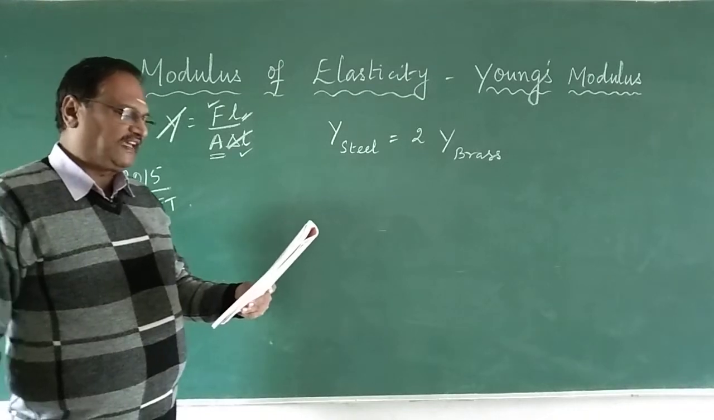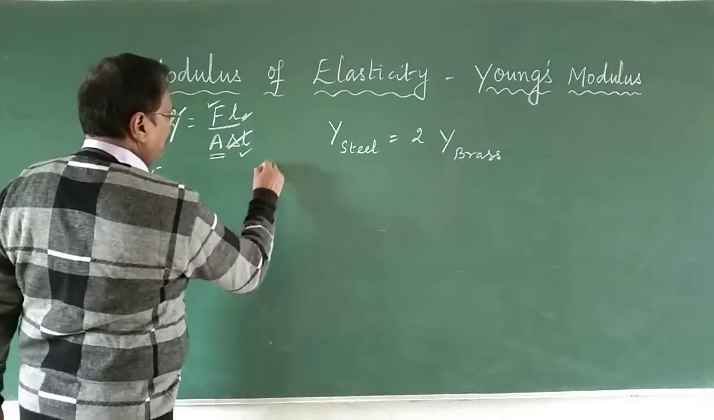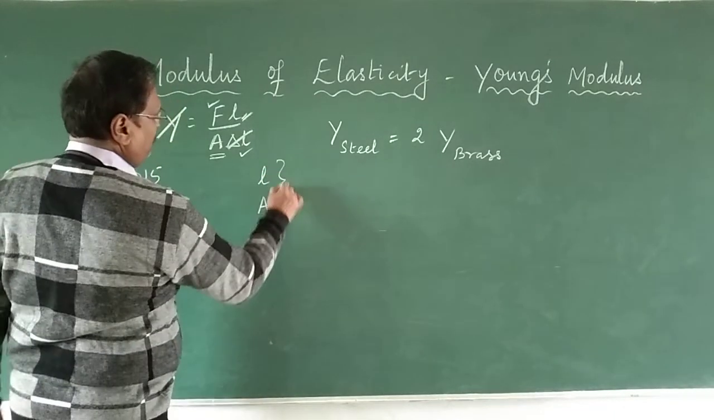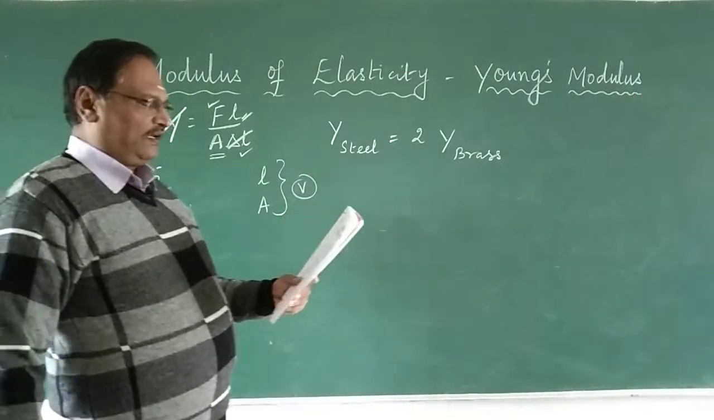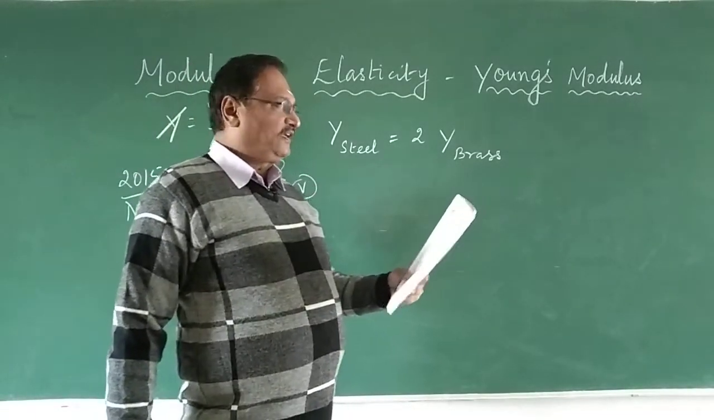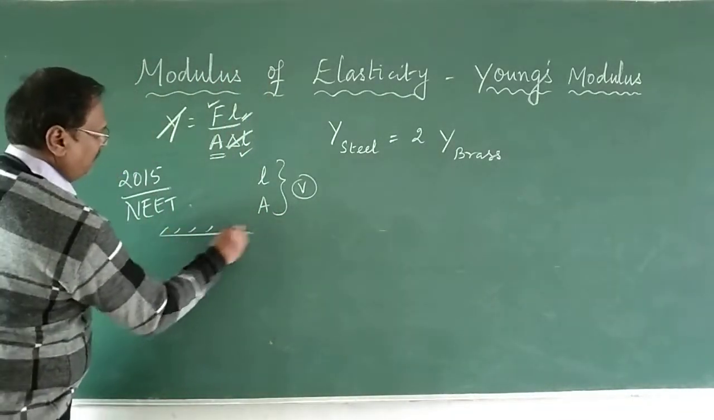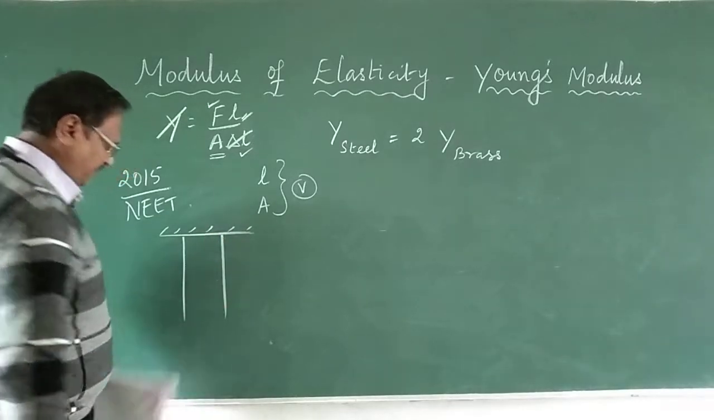Okay, first step. Two wires of the same length and same area of cross section. What does it mean? Volume is same. Are suspended from the same roof. Think this is the roof, right? One is steel, another is brass.